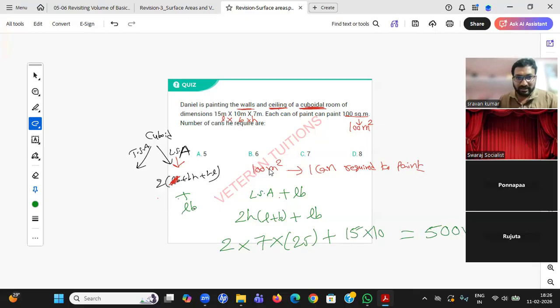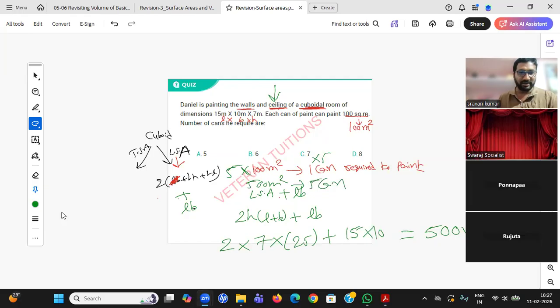Ruchita, right answer. Maya, right answer. Tanushri, 350 is only for the four walls, but the ceiling is also there. You need to add L into B also in the main formula. So, 500 meter square per can of 100 meter square. I want 500, so I multiply by 5 on this side and 5 on that side. 5 into 100 is 500 meter square, 5 into 1 can, 5 cans. So the answer is 5 cans.